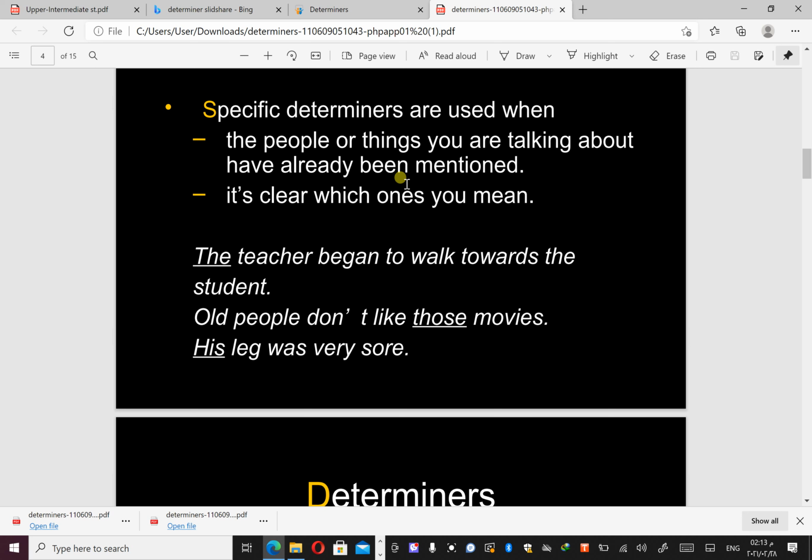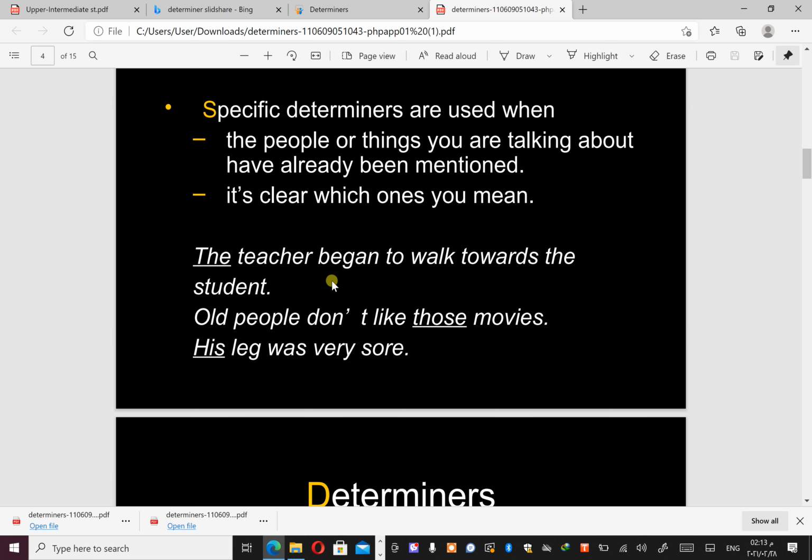So if I translate it, that means we use the determiner for the second time, because the listener or the speaker or the reader already has an idea about the thing you are talking about, so you use a determiner like the, this, or my, because you already mentioned it. Okay, so here it is short. And also it is clear which one to use, because we use it either if we mentioned it previously or both of them know what they are talking about, so we use it as a determiner.